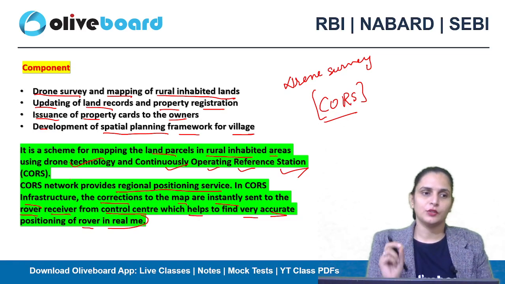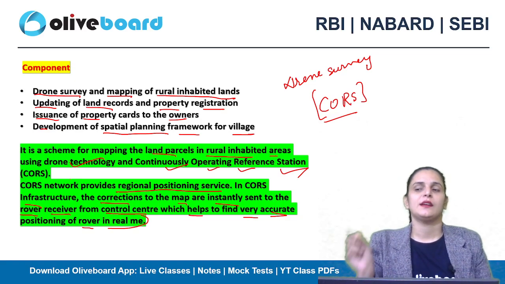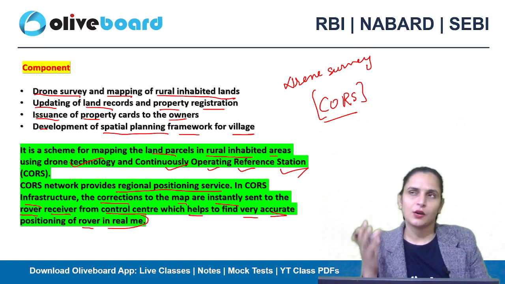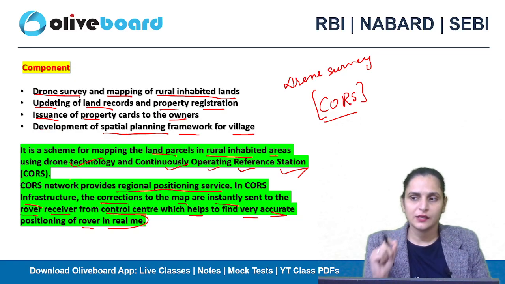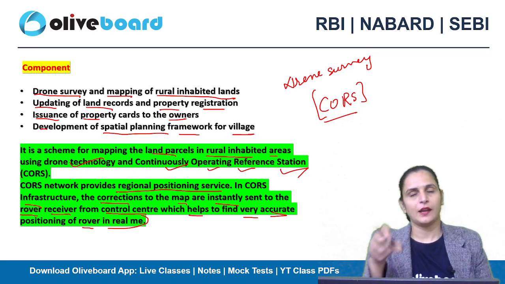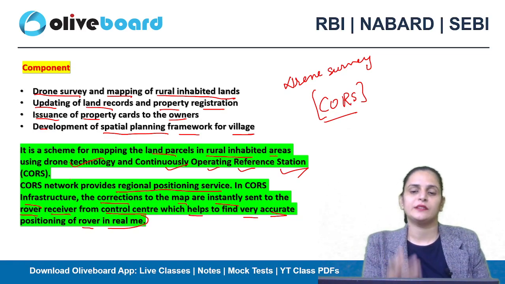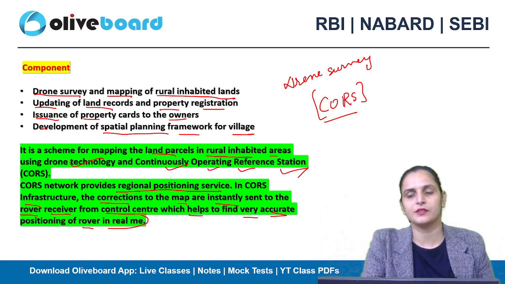That positioning of the rovers helps you get exact locations and exact information. So that's how you are using very advanced and accurate technologies to get more precise data, and that's how you are providing property cards to the landowners in rural areas.